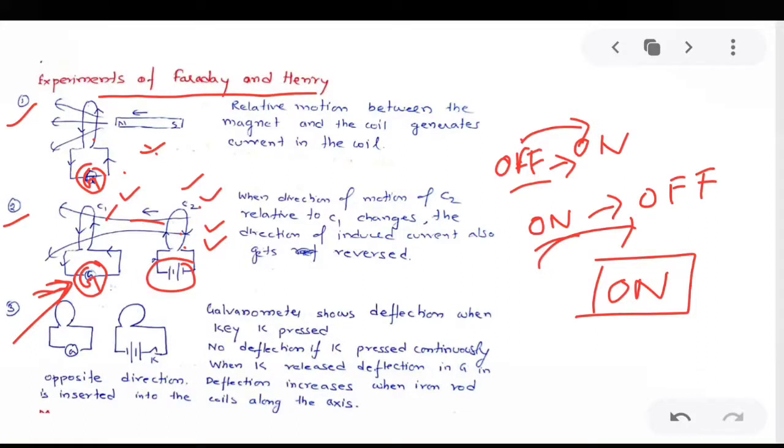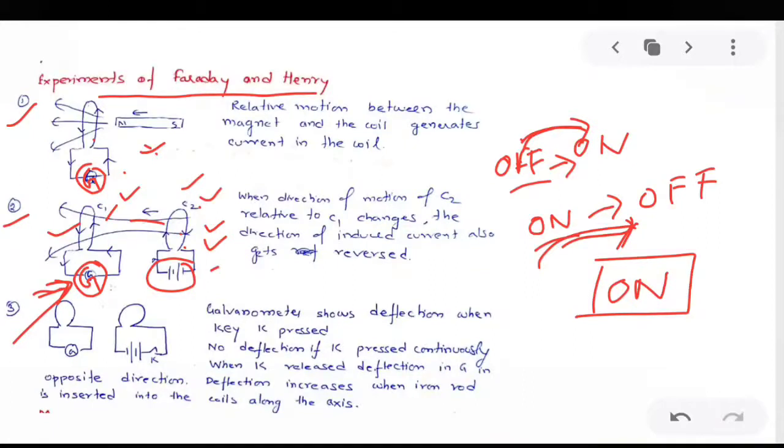When a constant current is flowing, there is no deflection in the galvanometer. And the direction of deflection in the galvanometer is just opposite when the key is changed from off to on and from on to off. So this was another observation.